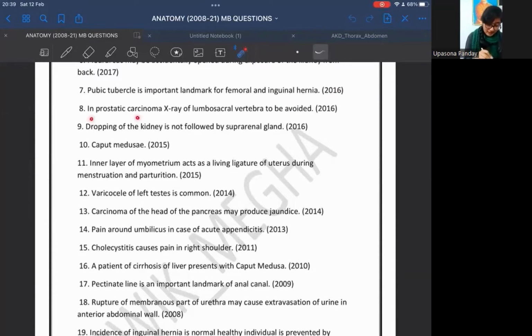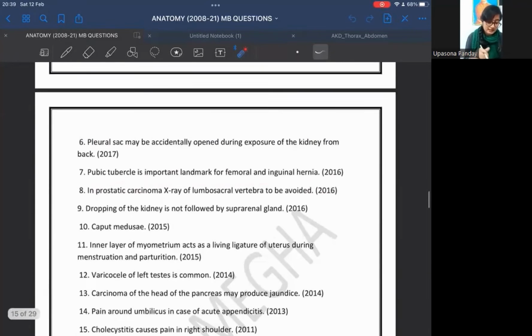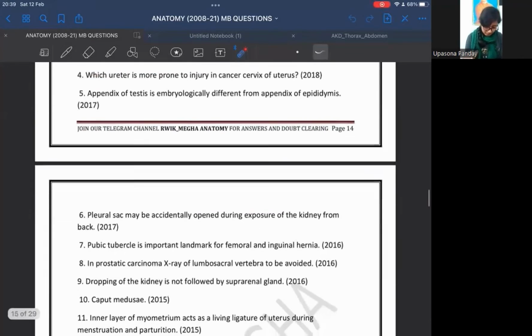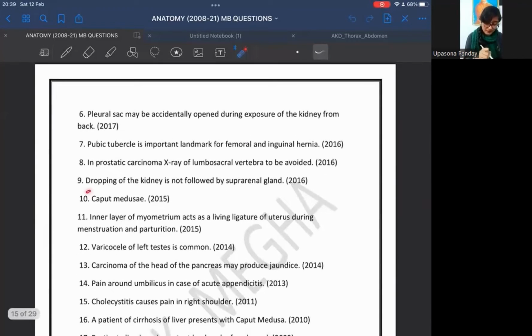In prostatic carcinoma, extreme lumbosacral vertebra is to be avoided. This is the same answer to this cancer prostate with low back pain. Okay. The next question is, dropping of the kidney is not followed by the suprarenal gland. Why?